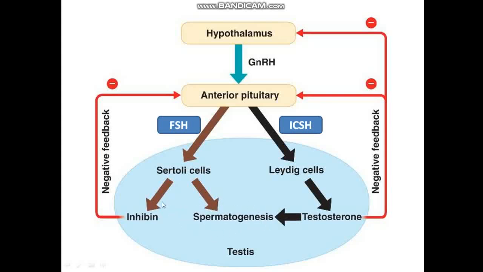And the Sertoli cell also produces a proteinaceous, inhibitory substance called inhibin, which gives negative feedback to the anterior pituitary gland, which in turn again regulates the follicle stimulating hormone and interstitial cell stimulating hormone production. Thereby, it regulates spermatogenesis. This is how the hormones of the hypothalamus and the hormones of the anterior pituitary gland regulate spermatogenesis.